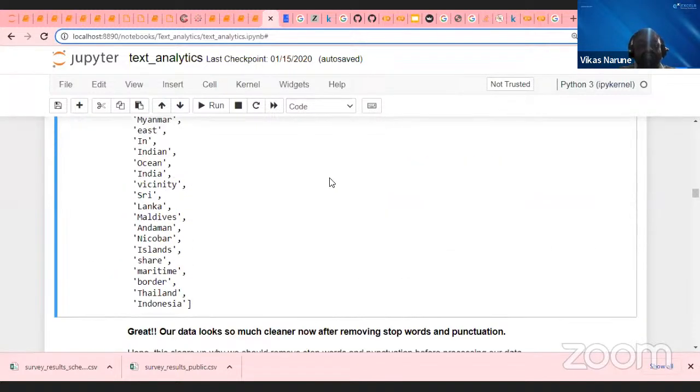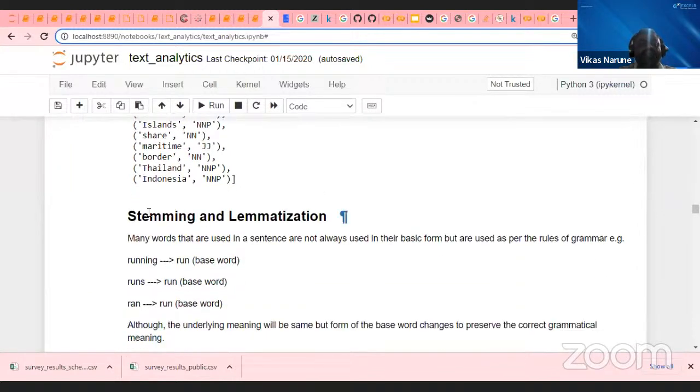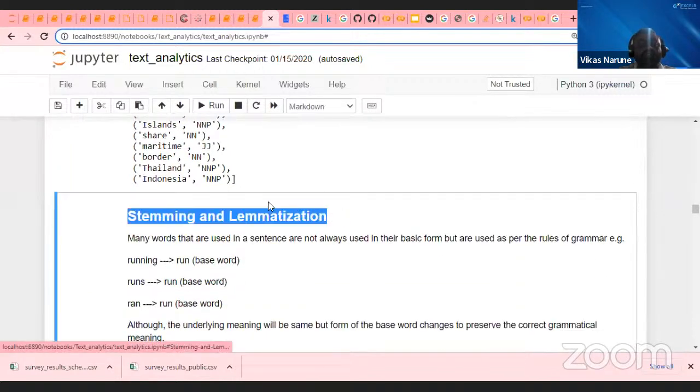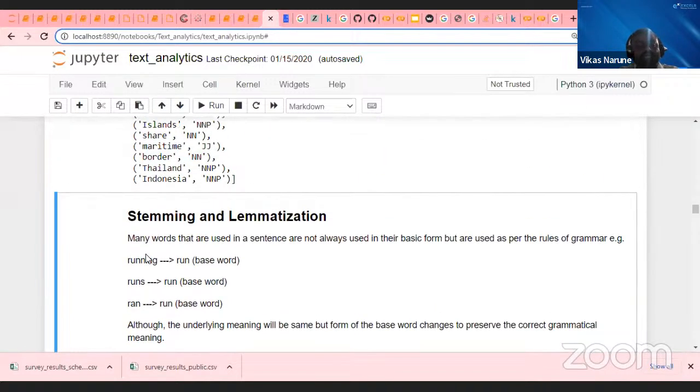Okay, what we can do is now I can try to find out. Let's imagine that concept is called stemming and lemmatization. Now try to understand what you mean by stemming and what you mean by lemmatization. Let's imagine these words: running, runs, and ran. All these are coming from the base word run. So if I try to bring down the words running, runs, and ran to the basic format,